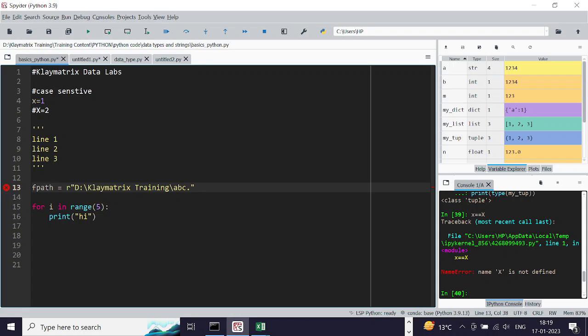And let's say there is this file path, file name. This way you can define the file path using this raw string character, right? We'll discuss this more while we do some practical exercises.